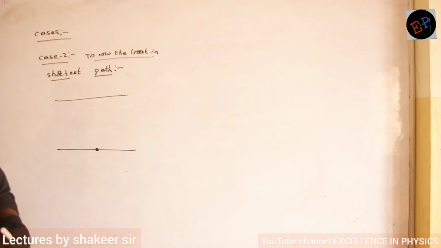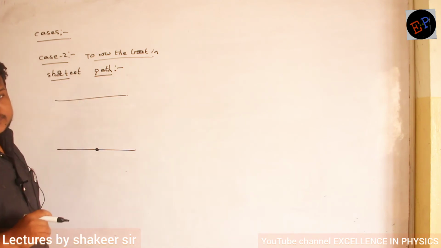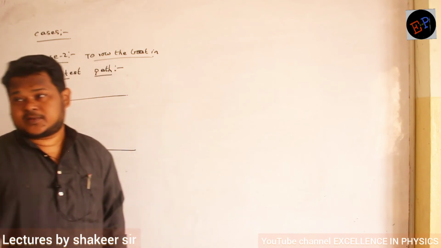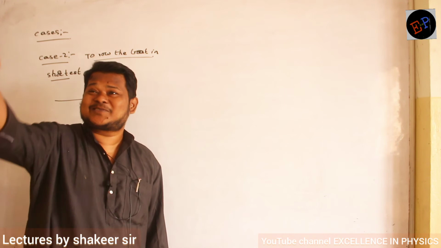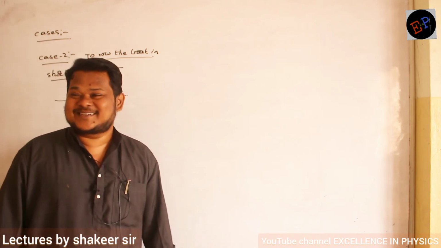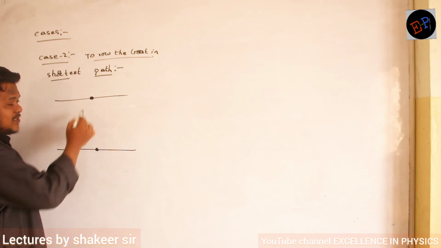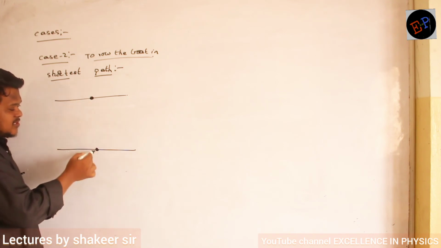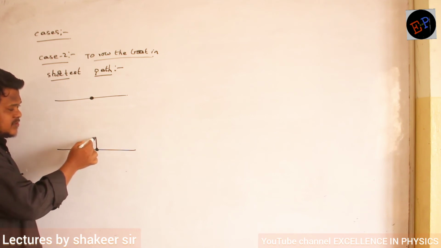Okay, ma? Now I am doing the condition to row the boat in shortest path. Okay. Now this fellow, he identified that even if time is greater, at least I will reach my girlfriend at the right position. So therefore, his girlfriend is standing exactly here. Then he has to row the boat in shortest path, no? Okay. So if he starts from here, he should reach here.